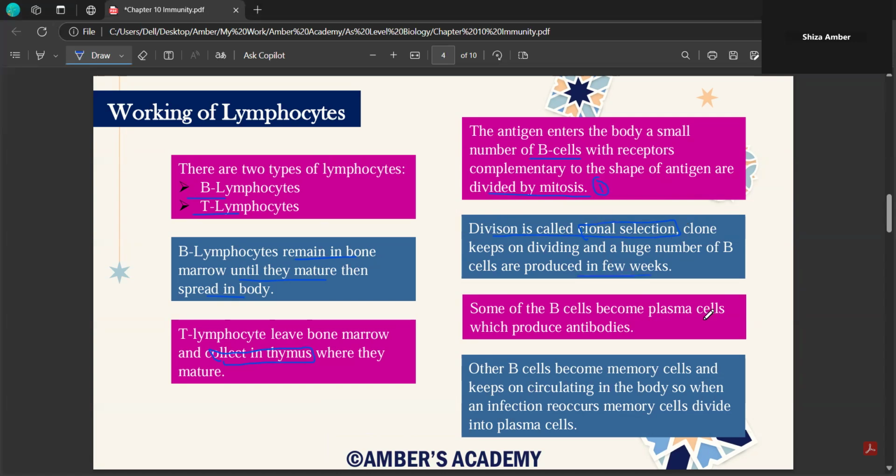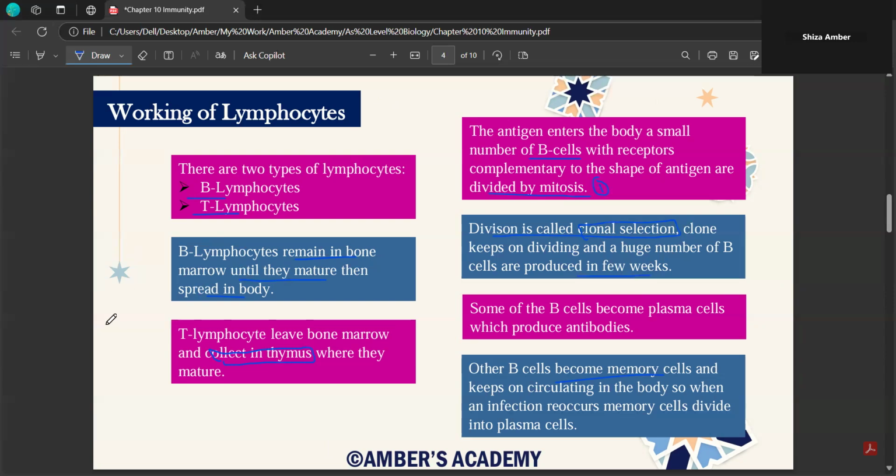Then your B cells become plasma cells which produce antibodies. So this is a very long chain. Initially you have lymphocytes, and the other category of lymphocytes is B lymphocytes, which are responsible for producing antibodies, and then they subdivide into plasma cells, and plasma cells ultimately produce antibodies. Other B cells become memory cells and they keep on circulating in the body. So when an infection reoccurs, they divide into plasma cells.